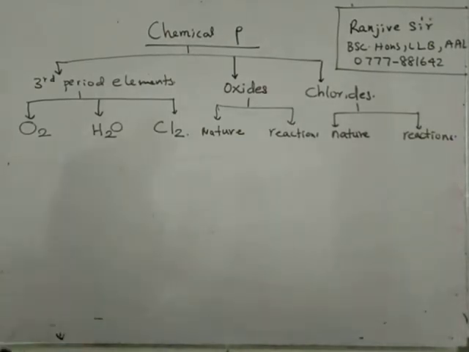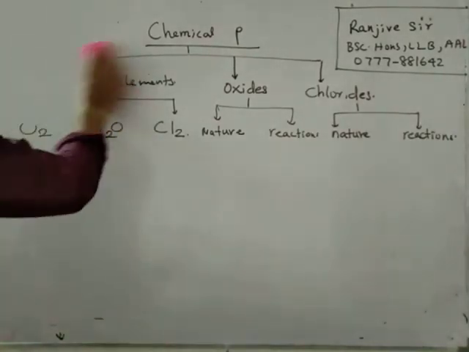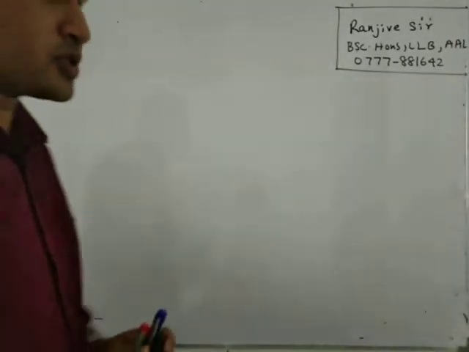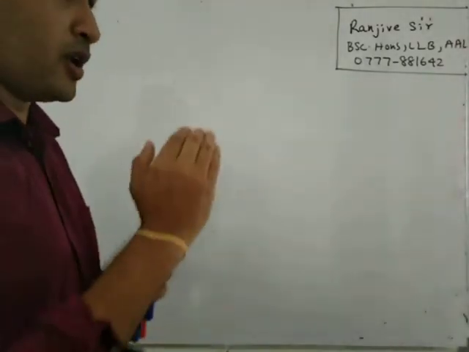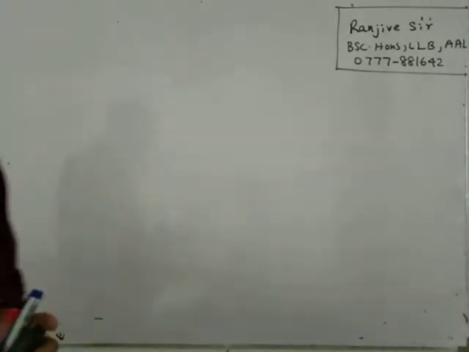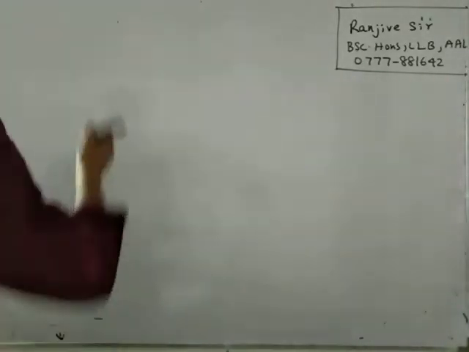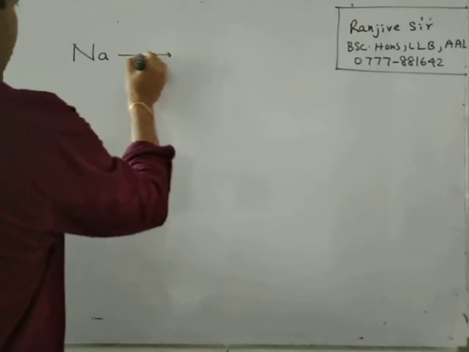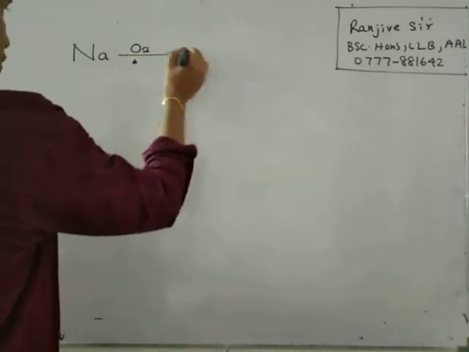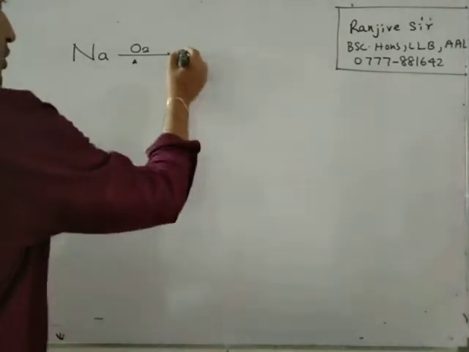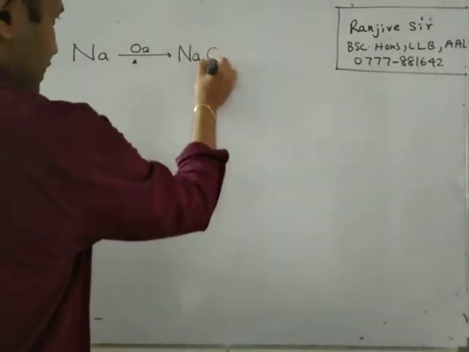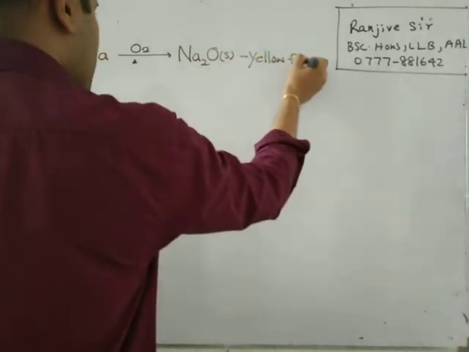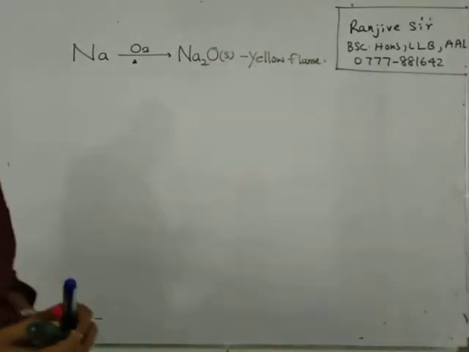First of all, we are going to learn the reactions of third period elements with oxygen. In the short note, we are writing it like this. Sodium, when it is burnt with oxygen, burns with a yellow flame to form sodium oxide. It's a solid. So you can write in front of this: burns with a yellow flame.